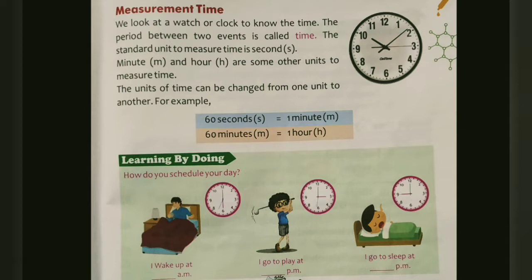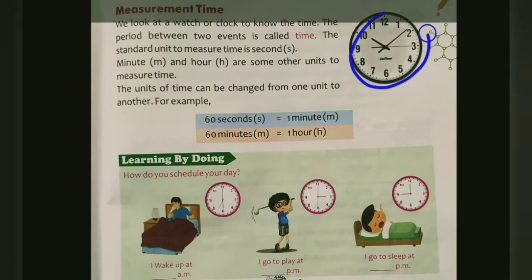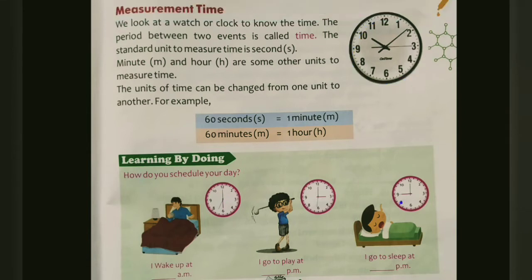But let's do a quick revision here. You can see this is the watch. We look at a watch or clock to know the time, and the period between 2 events is called time. It means when the event begins and when it will end.